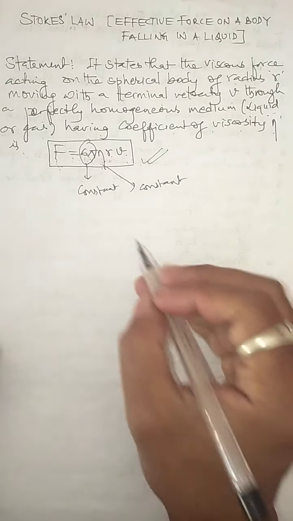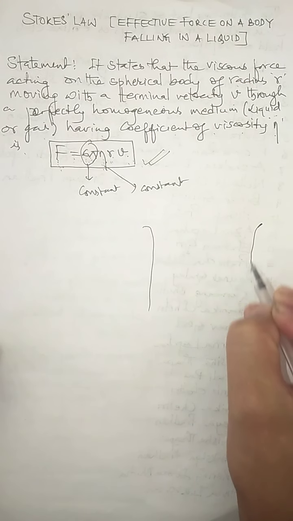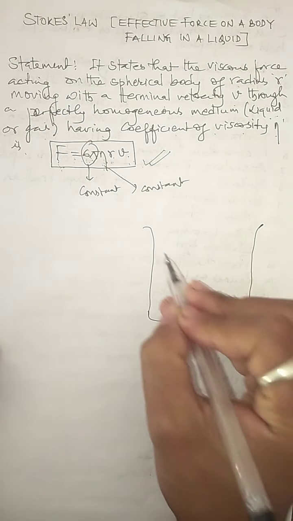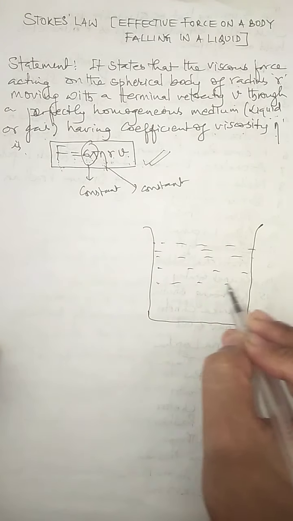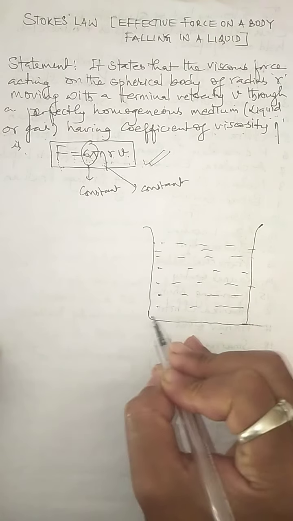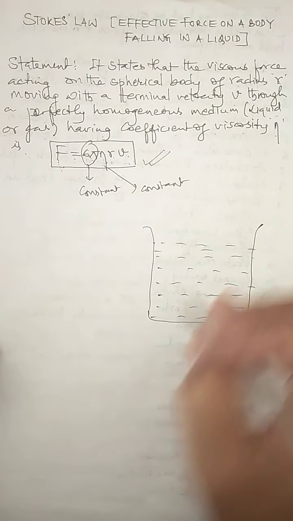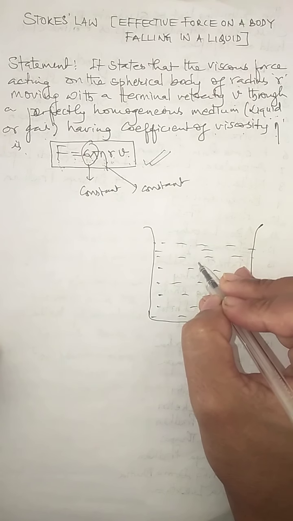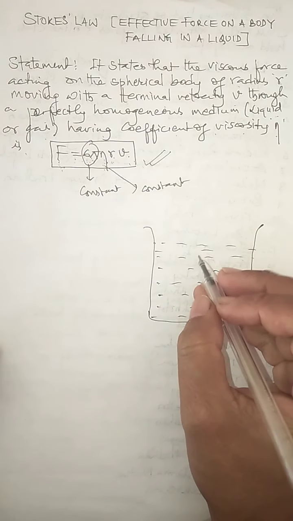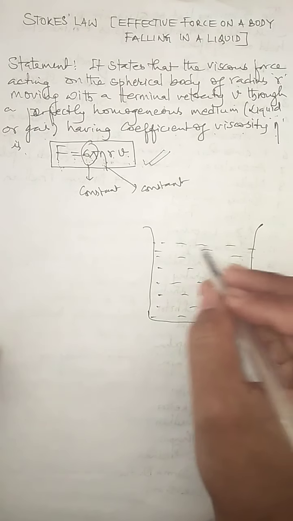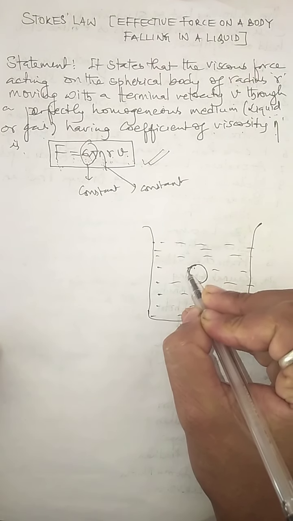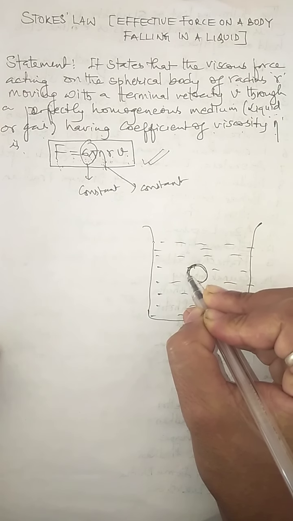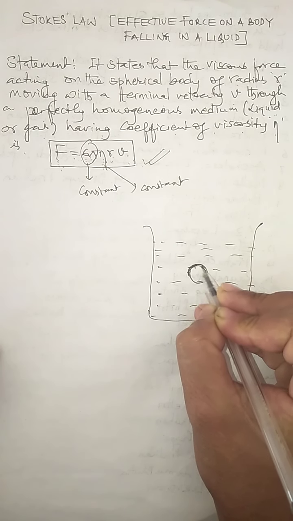Now, in order to understand the statement of Stokes' law, let me take a vessel containing a liquid. I am taking the liquid as a fluid. Now I drop a spherical ball from this point through the liquid. Spherical ball means this is the shape of the ball, and this spherical ball has a radius also.